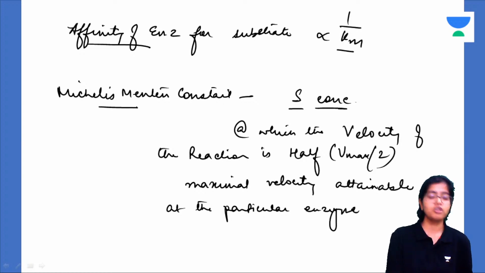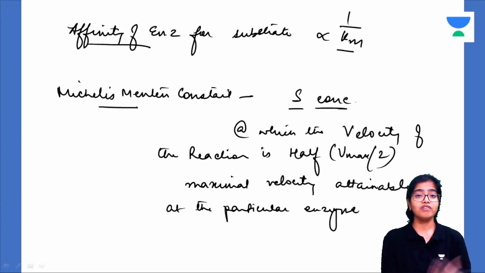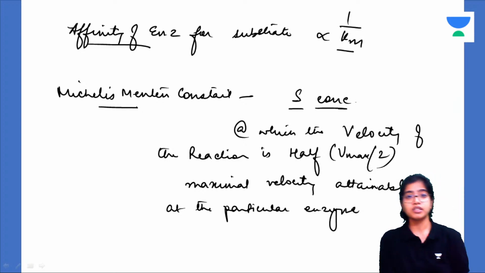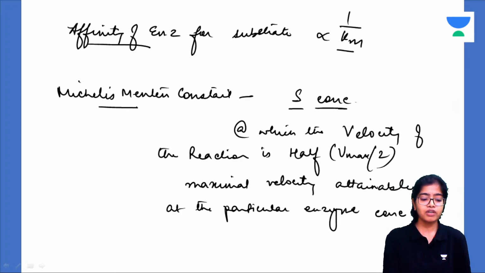If you increase the concentration of enzyme, there will be more active sites available now, so the velocity can increase further. So at a particular enzyme concentration, there will be only a few active sites. When those active sites are saturated, the velocity will be maximum.